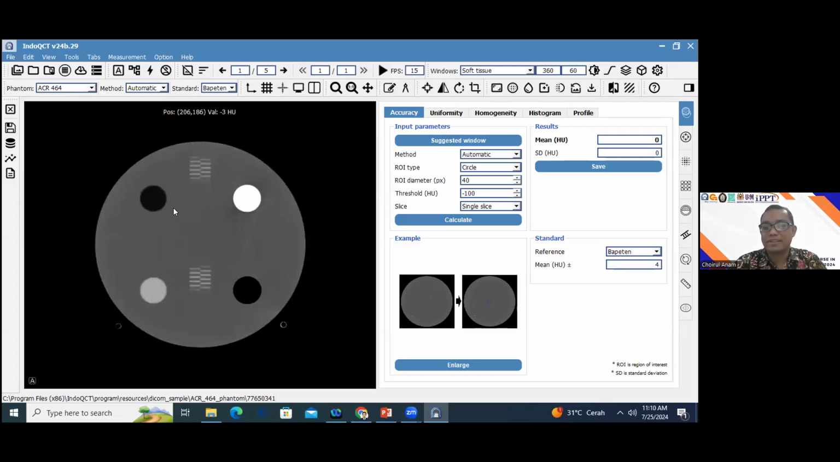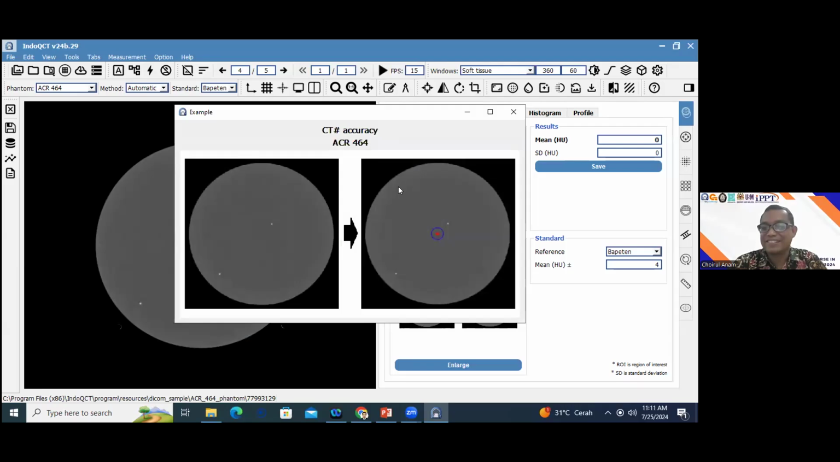Okay, this is the OCR Phantom, and this is the example. If you measure the image quality for specific parameters, you should see the example, and you should make sure that the image in the window is similar to the example. Okay, this is the example of the homogeneous object. So we should get an image like that. Yeah, this is the example. This is similar. And you can also enlarge. This is the enlarged view of your example.